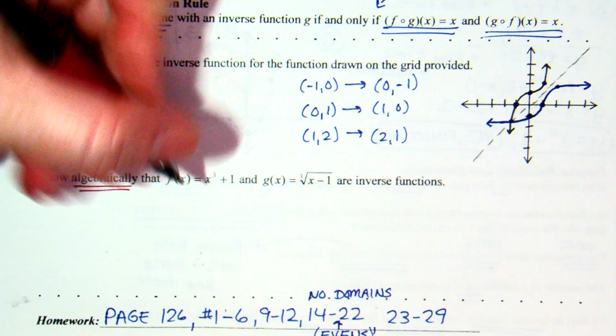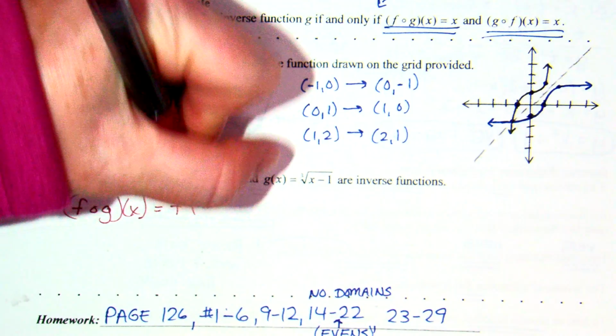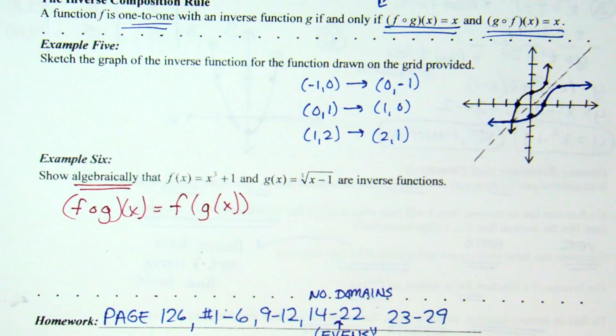Okay, so algebraically, not graphically, algebraically. So let's start by practicing and finding f of g. Okay, remind me, what does f of g mean? f of g of x.